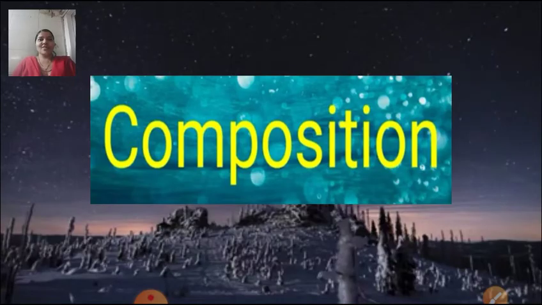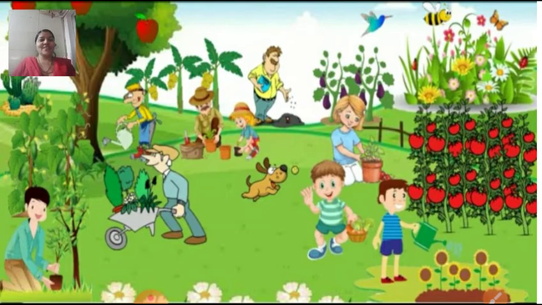So in today's composition class we are going to learn a very interesting topic. Look at the picture and tell me what you can see here. What is it a picture of? Where do you go to play? Do you all love to play? Yes, we as children all love to play so much. So children, where do you go to play? Yes, you all go to play in the garden.